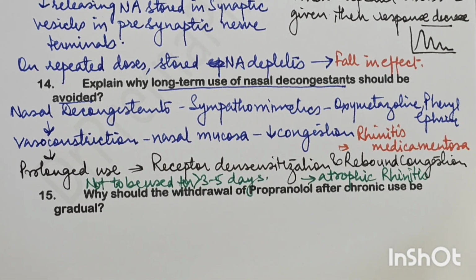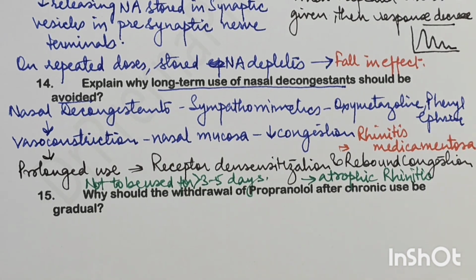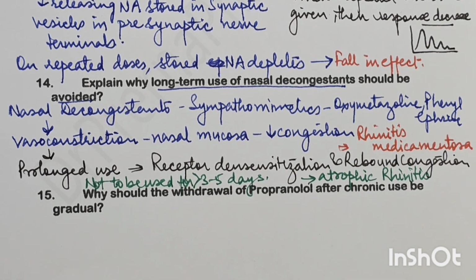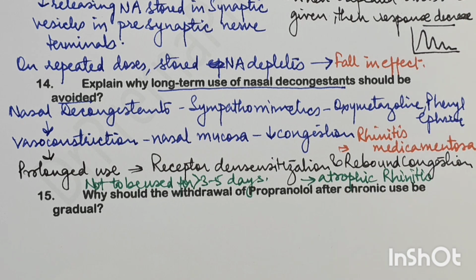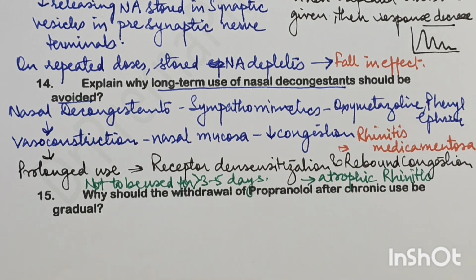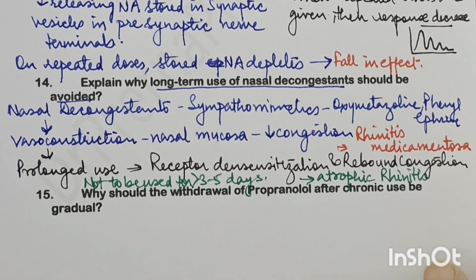So these drugs are sympathomimetic like oxymetazoline and phenylephrine, and they cause vasoconstriction in the nasal mucosa and thus reduce the congestion. On very prolonged use, receptor desensitization happens, and they result in rebound congestion, which can further result in rhinitis medicamentosa, and so the condition will in fact deteriorate. So that is why they are not used for more than 3 to 5 days, right?